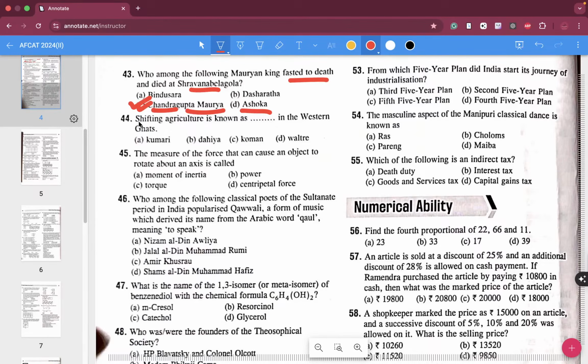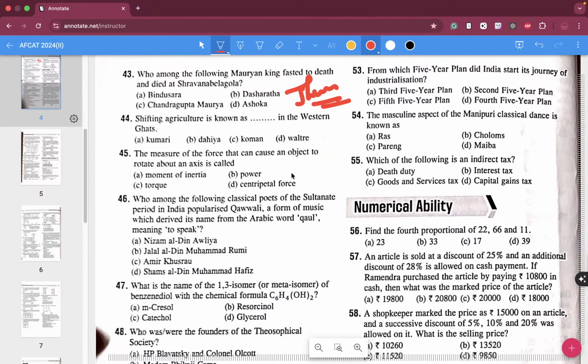Shifting agriculture, this is very very important. If you have read your NCERT and all that, Jhoom is a type of shifting agriculture. If you have the basic knowledge about the NCERT books, then you will be able to answer this. Shifting agriculture is known as dash in Western Ghats. Shifting agriculture is known by different names in different regions of the nation.